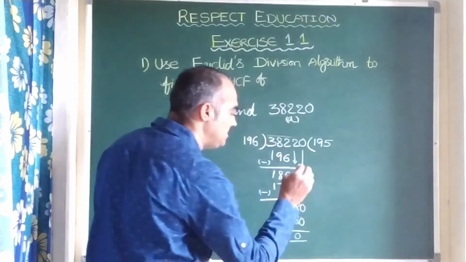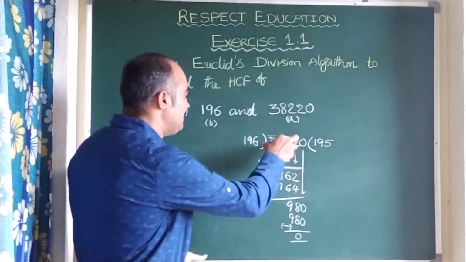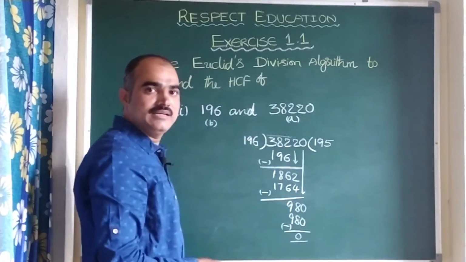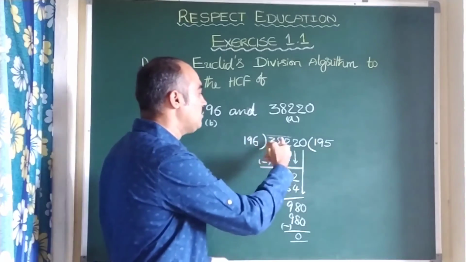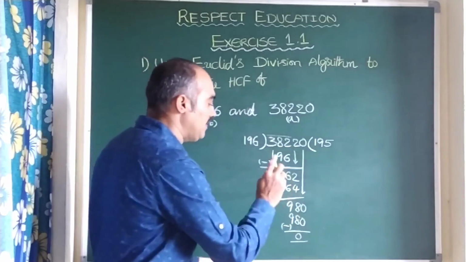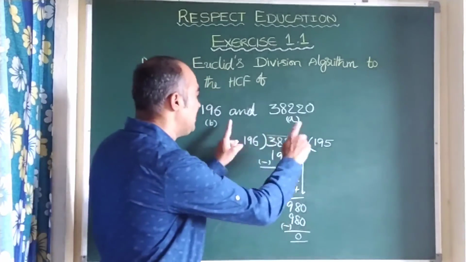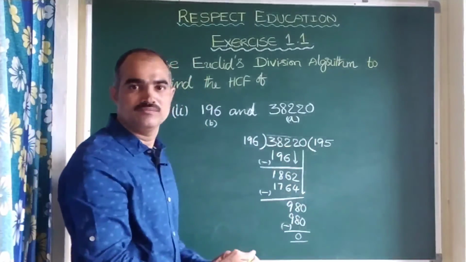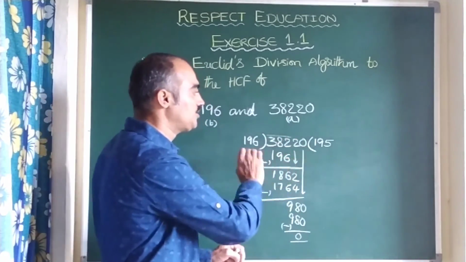So here the remainder becomes 0. That means 196 divides 38,220 completely. Clear? So here the remainder became 0, and there is no other part. Only with one part, in a single shot, it is done.